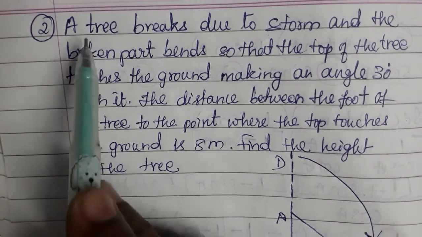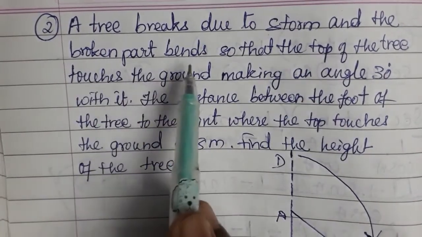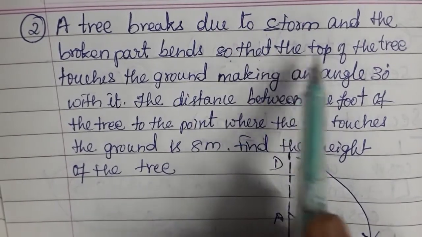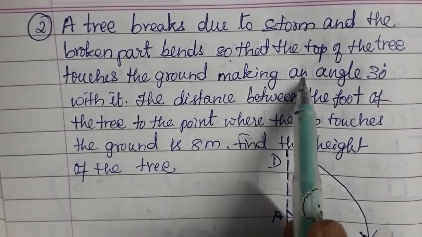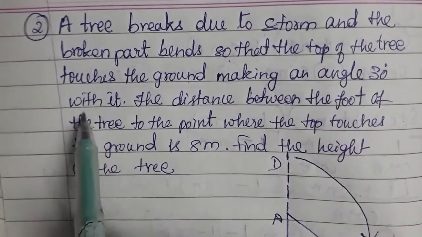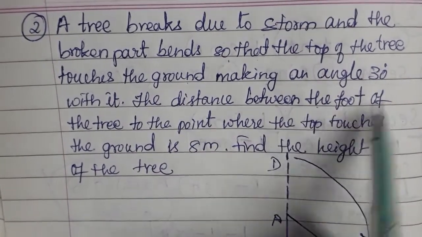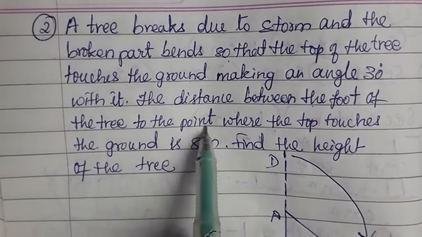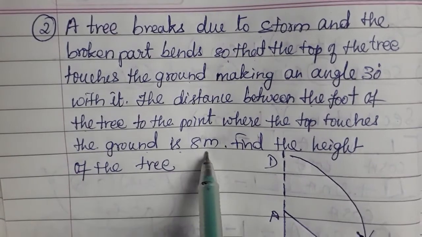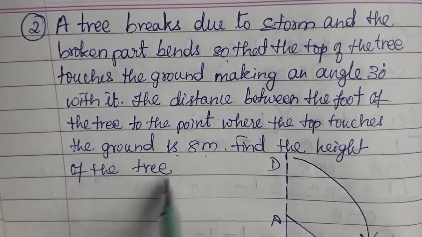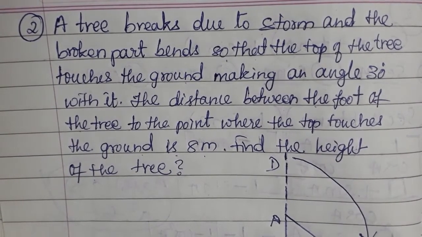Second situation. A tree breaks due to a storm and the broken part bends so that the top of the tree touches the ground, making an angle of 30 degrees with it. The distance between the foot of the tree to the point where the top touches the ground is 8 meters. Find the height of the tree. This situation we have to convert into a diagram.